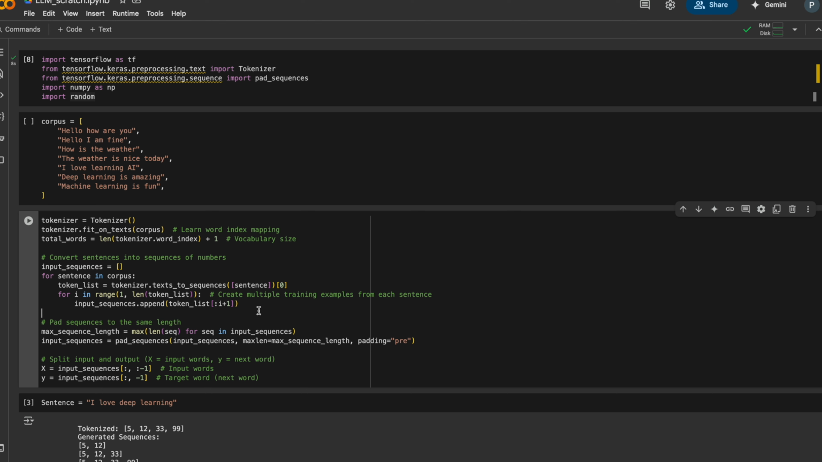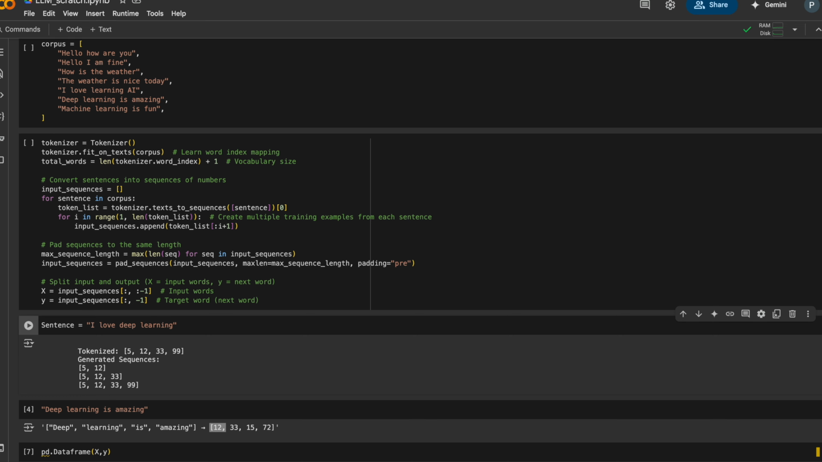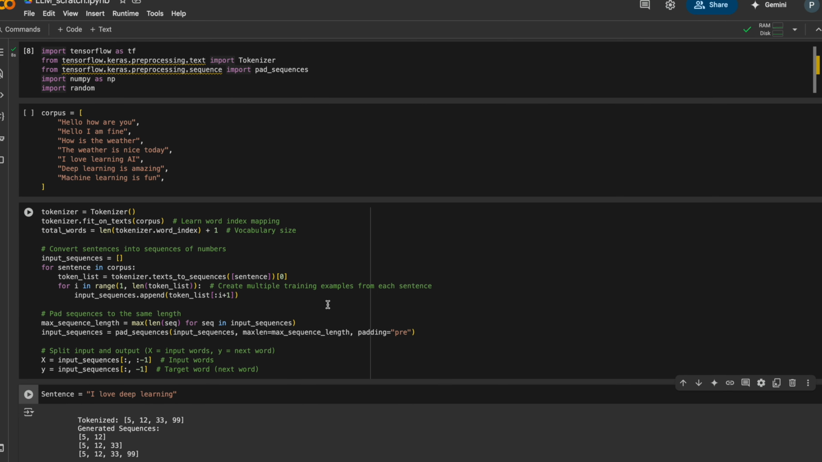It tokenizes each sentence into a sequence of numbers and creates multiple training examples for each sentence. For example, "I love deep learning" is tokenized into 5, 12, 33, 99. For the same tokenization, the generated sequences will be 5, 12; 5, 12, 33; 5, 12, 33, 99. Now we do the padding of sequences to equalize the length by setting padding equal to pre.